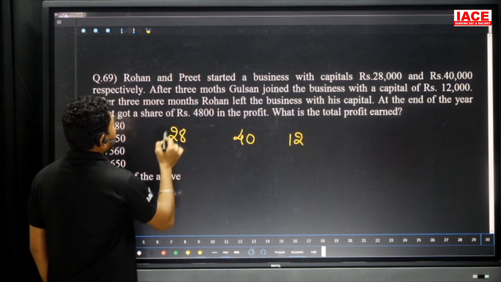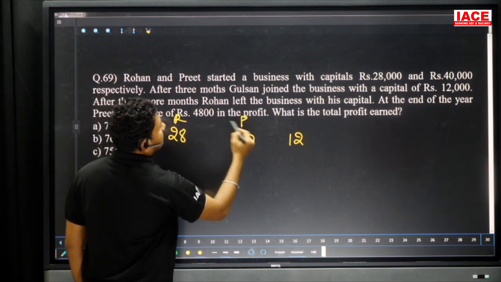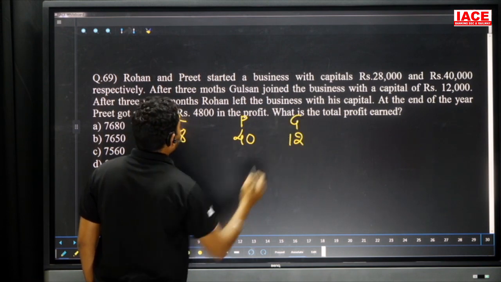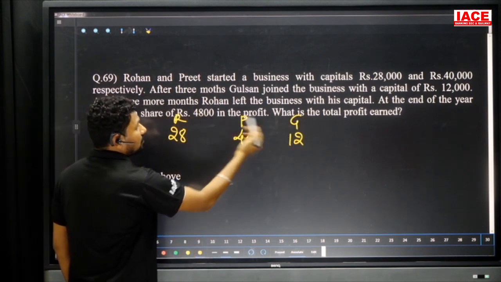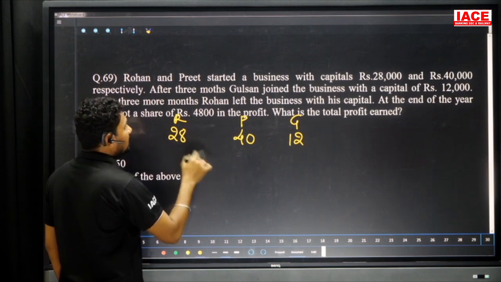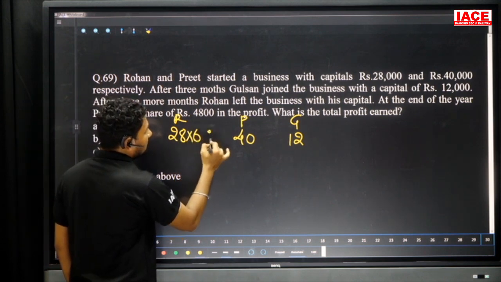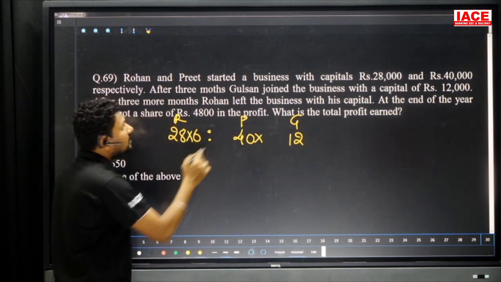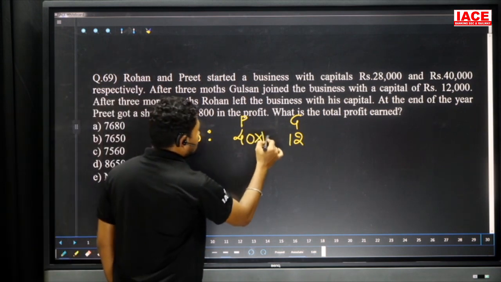Look at, first is Rohan, next is Preet, and next one is Gulshan. So first 3 months after Gulshan joined. Then after the 3 months again it is a Rohan event, means his experience is 6 months only. And up to the end, starting to end, who is the person there? Preet. That means his experience is 12 months.